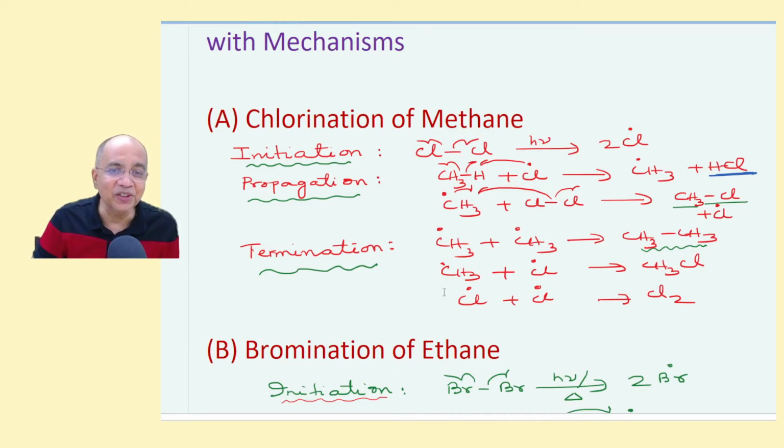Then termination, methyl to give you this exotic ethane. Surprisingly, we get ethane, and methyl chloride, chlorine, methyl and chlorine give you methyl chloride, and that is already there. It's not visible, invisible. Chlorine, it is already there. So these two are invisible products in the termination, but this is a very funny product produced in the termination, and these are in trace quantity.